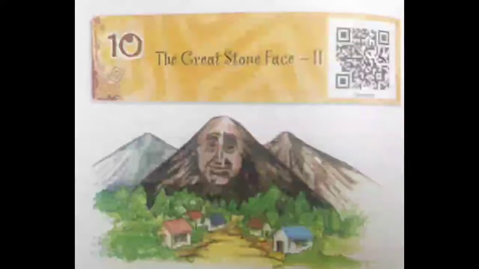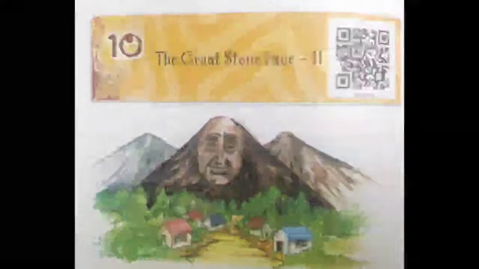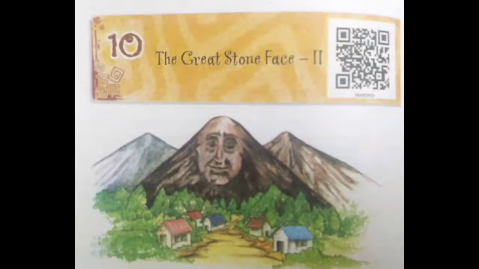All the people saw that what the poet had said was true. The prophecy was fulfilled, but Ernest still felt that some wiser and better man than himself would appear one day resembling the great stone face.